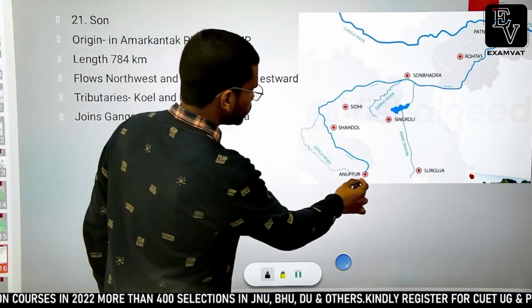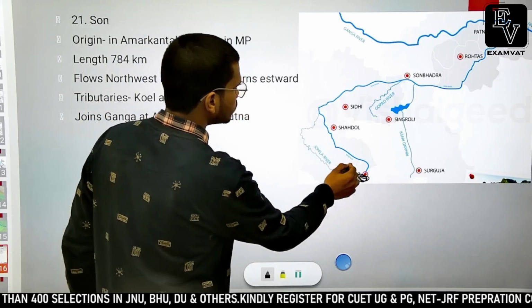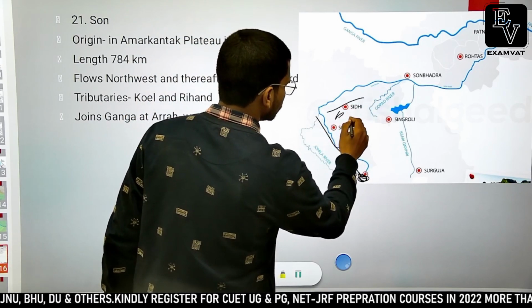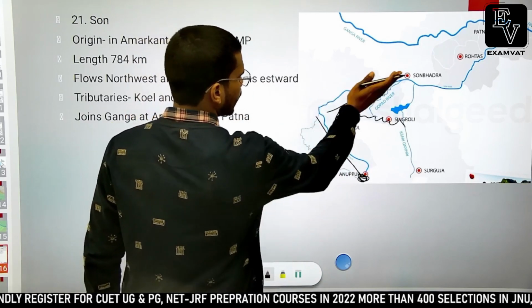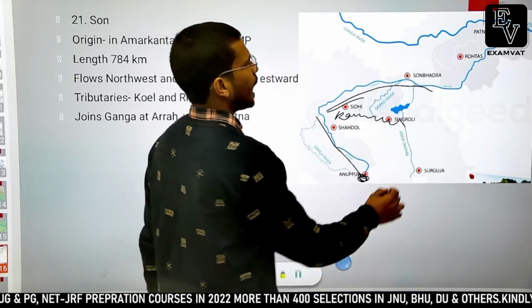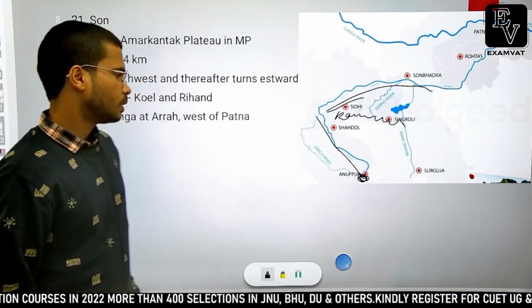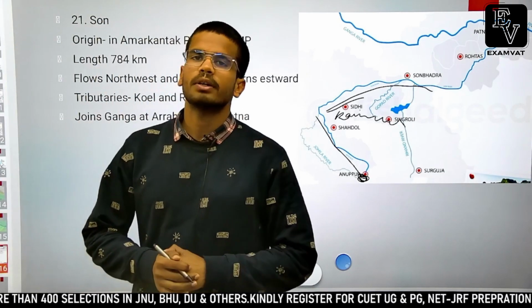Son originates from Amarkantak plateau and it first flows northwestward. Thereafter, here is Kaimur ranges. Okay, this is Kaimur ranges, from where it takes a right turn and flows eastward. It flows eastward very parallel to the Kaimur ranges to join Ganga river near Ara in Bihar. So that was all I wanted to tell you about the Ganga river system.